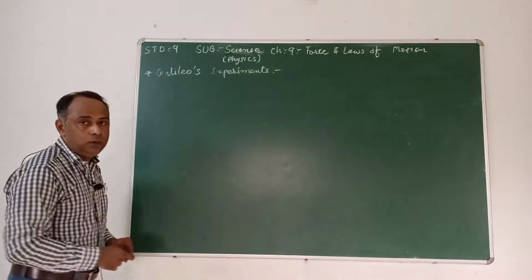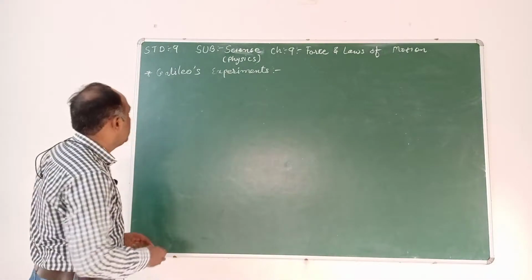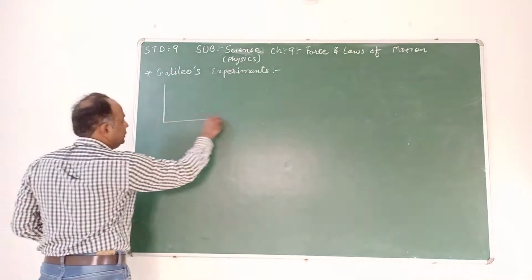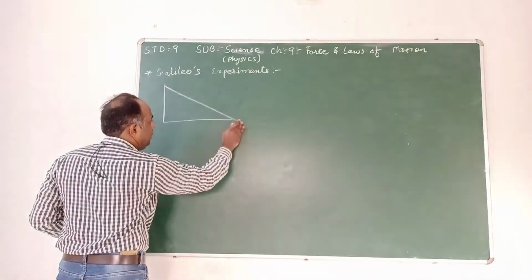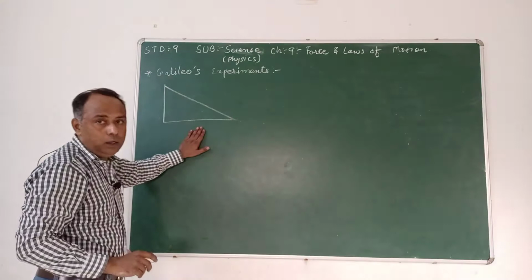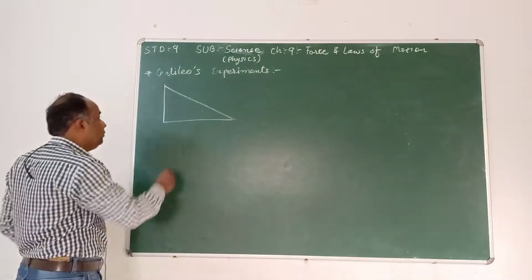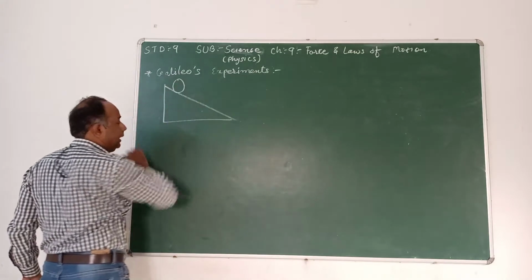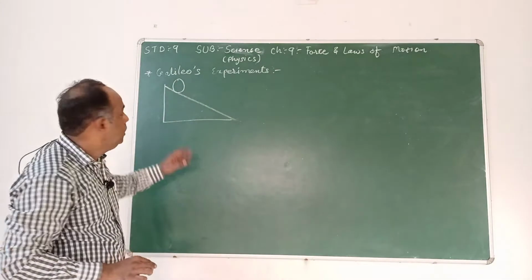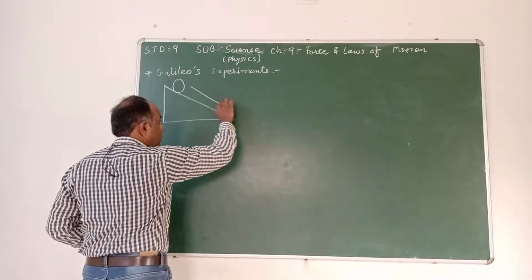Now, what Galileo did was take the help of a slope. He took a wooden slope, on which he took a ball to roll down.